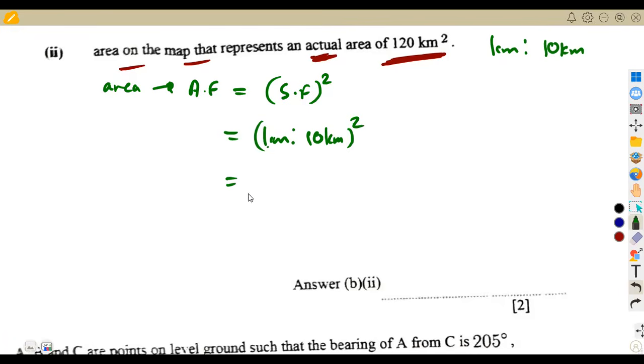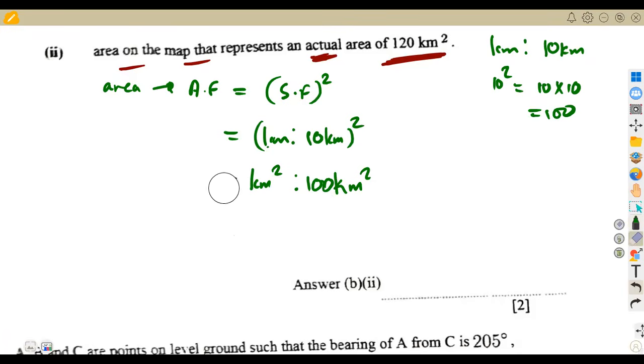So 1 centimeter squared, 1 squared is going to be 1 square centimeter as to 10 squared. So 10 squared, that's 10 times 10, which is going to be 100. So we are going to have 100 square kilometers in this case. So it means, guys, on a map, in terms of area, it is represented by this scale about area. On a map, we see 1 square centimeter. On the ground, we see 100 square kilometers.